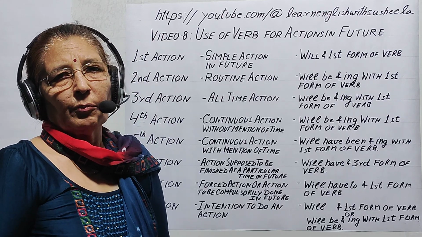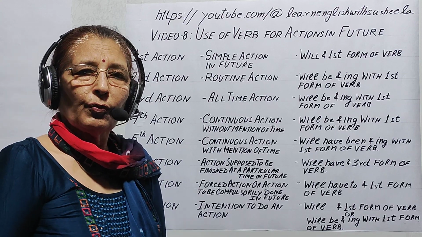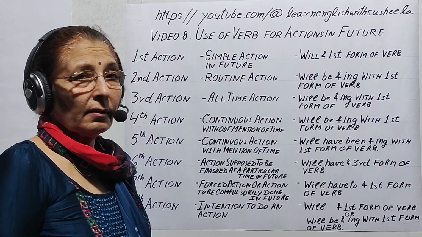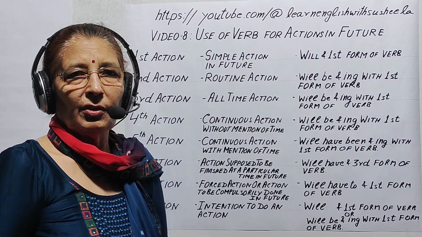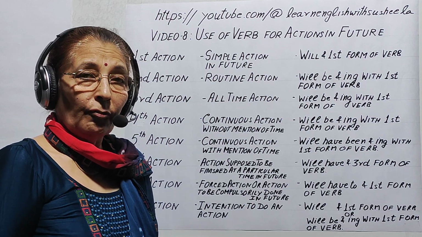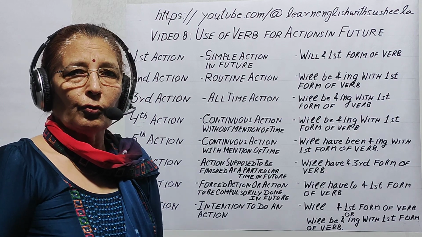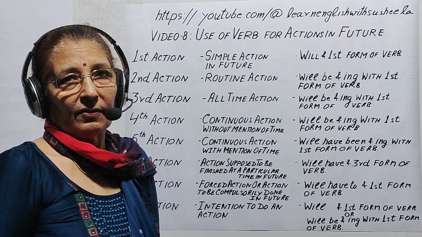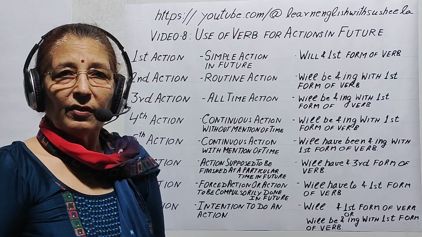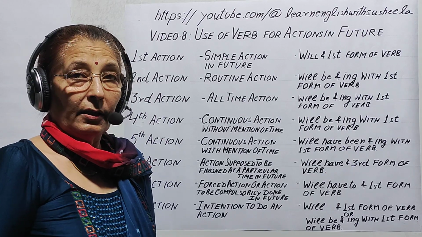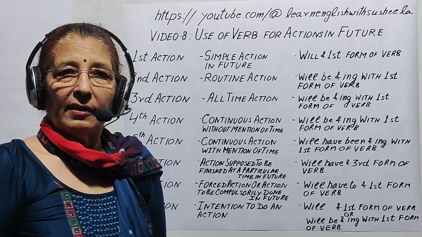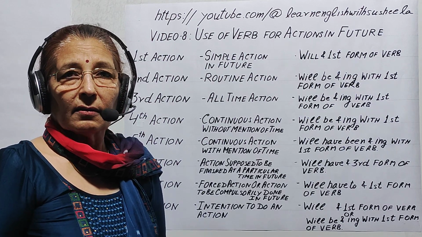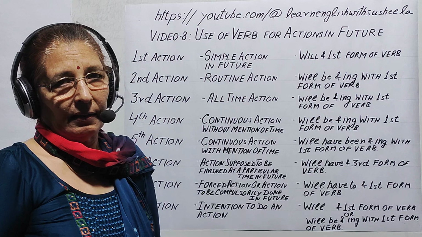As per traditional grammar practice, shall is used with first person I and we, and will is used with second and third person you, he, she, it and they. And if we use will, then it's used to show promise or determination. But in present day practice, we use will with first person I and we, and they don't show promise or determination. Sometimes we use shall with second and third person to emphasize that.